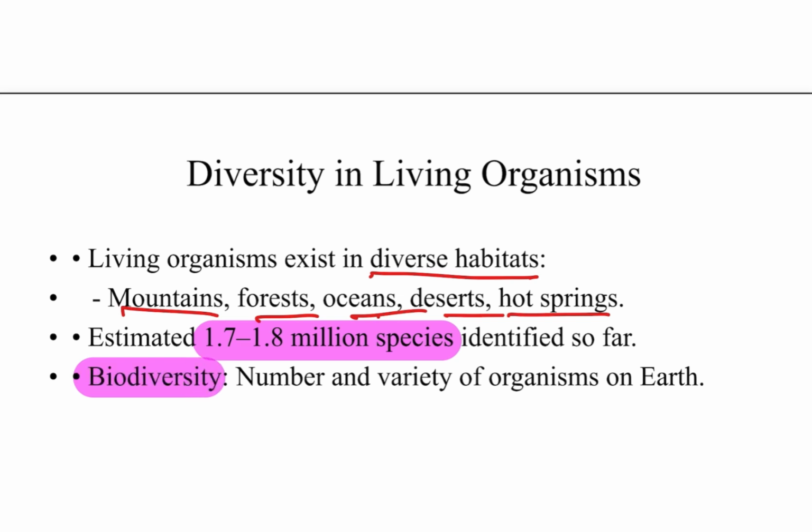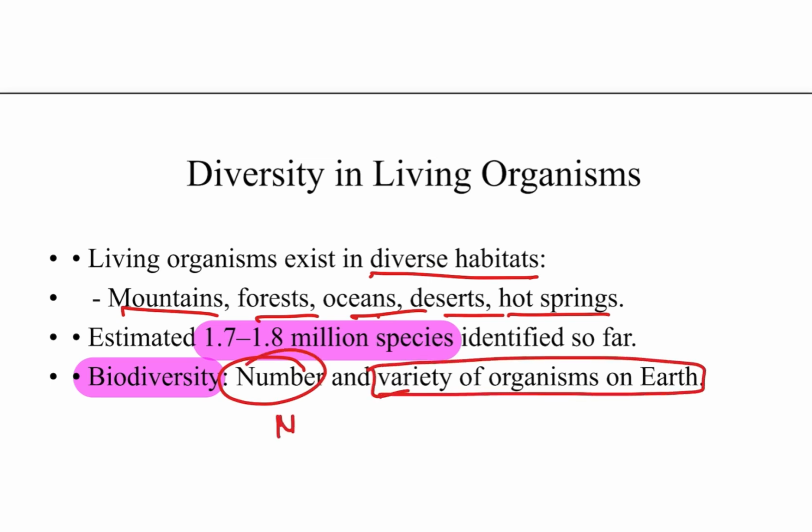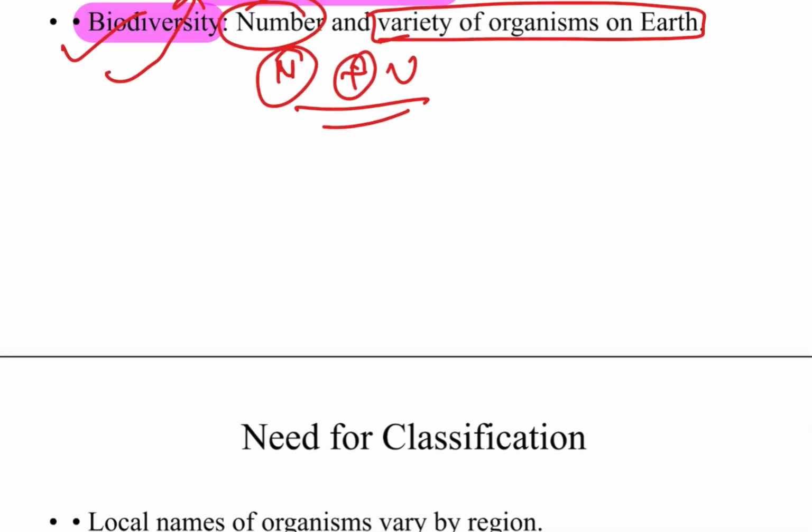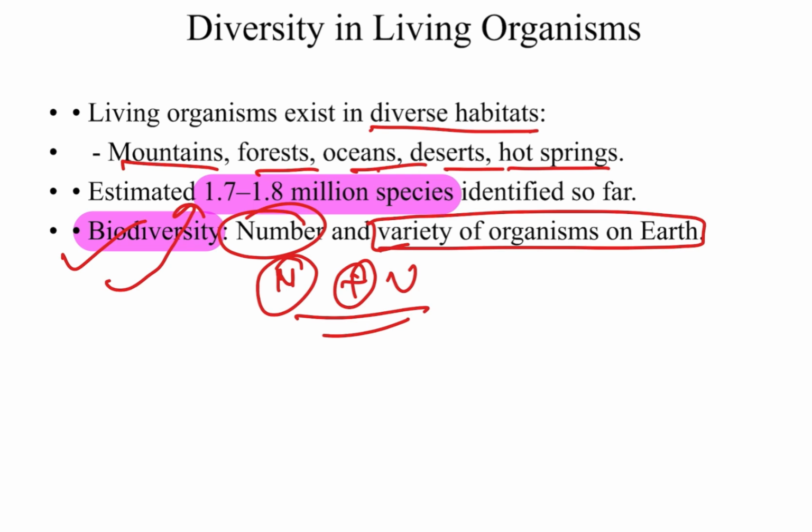Biodiversity is the number and variety of organisms on earth, that is the total number of organisms plus the variety of organisms on this earth constitute the biodiversity, and that number is around 1.7 to 1.8 million species. They live in various places such as mountains, forests, oceans, deserts or hot springs.